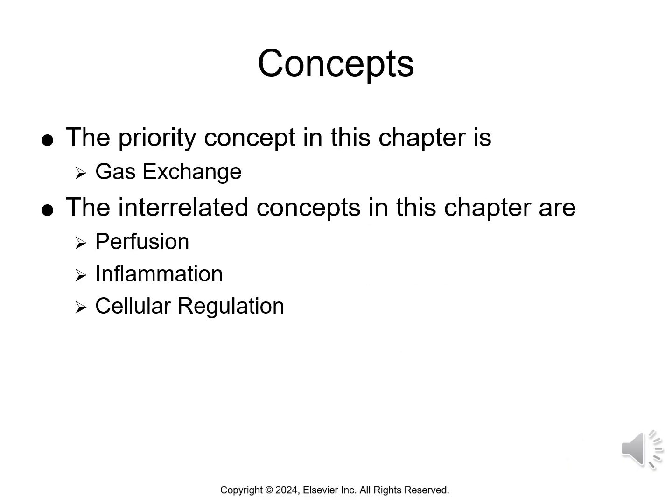When we talk about concepts of care for non-infectious lower respiratory conditions, the book referred to this as the tubular system because it's composed of the trachea, two main stem bronchi, thousands of branching bronchi and bronchioles, the alveolar ducts, and into the alveoli. We talk about the priority concept of this chapter being gas exchange. The interrelated concepts, though, are perfusion, inflammation, and cellular regulation.